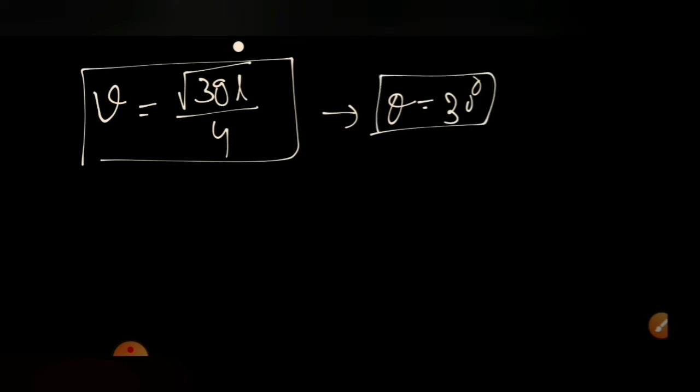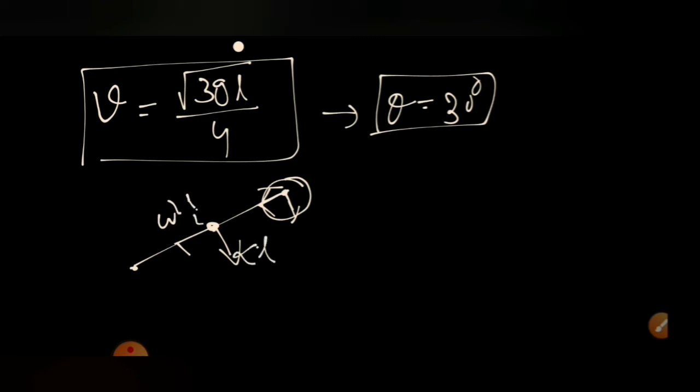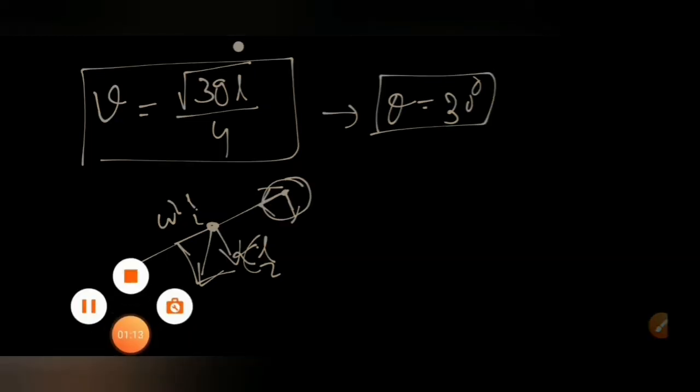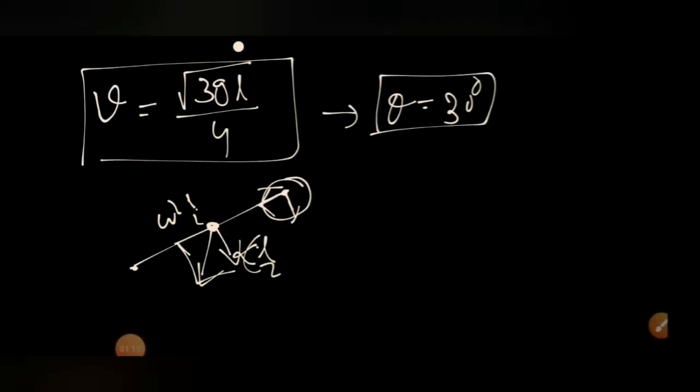After this you can ask another question: there is a rod, and find the acceleration at this point. We know at and ar, so under root of at square plus ar square will be the acceleration at this point. Sometimes it asks to find the acceleration of the center of mass of the rod. Here also we can find at and ar: ar is equal to omega square L by 2, and at is equal to alpha L by 2. Adding these two quantities vectorially, we can find the acceleration of the center of mass also.